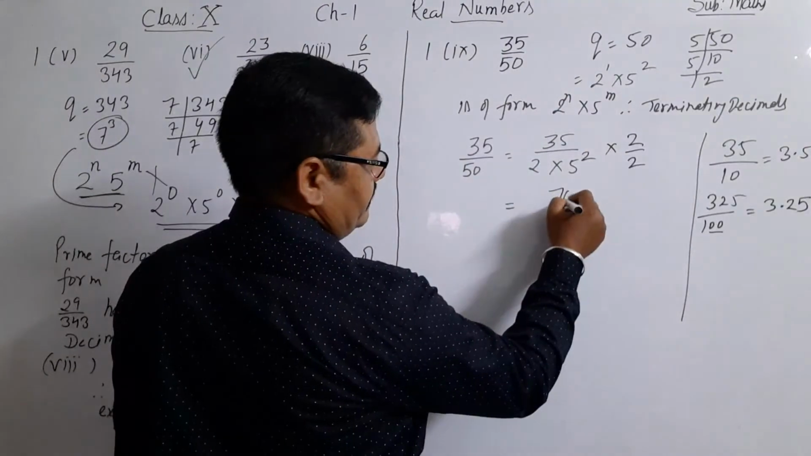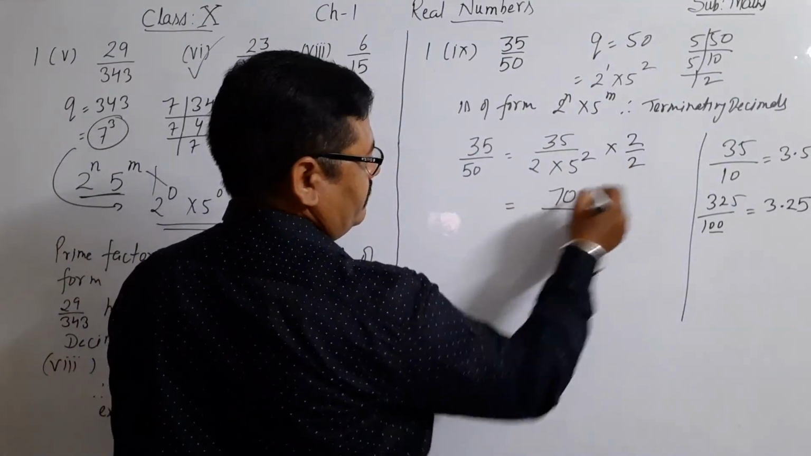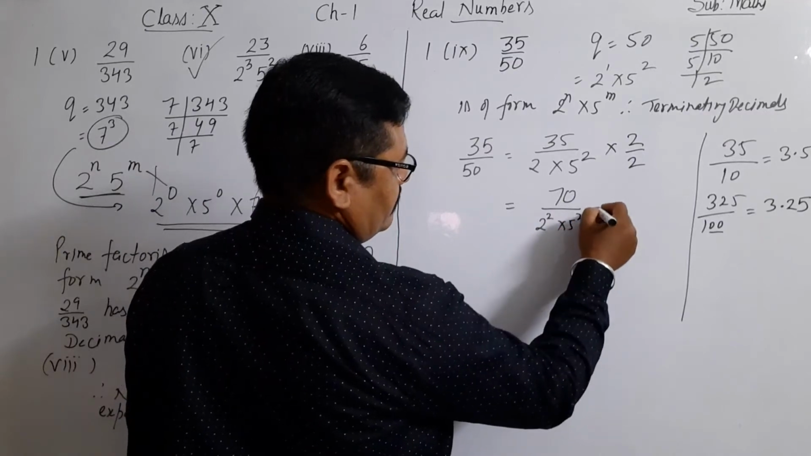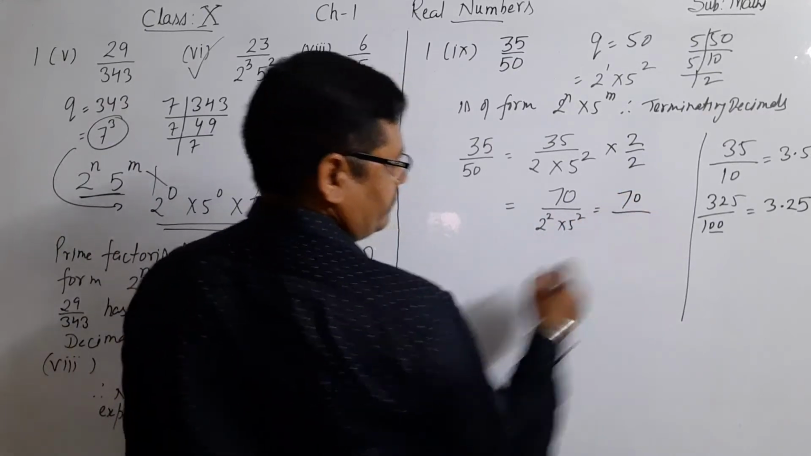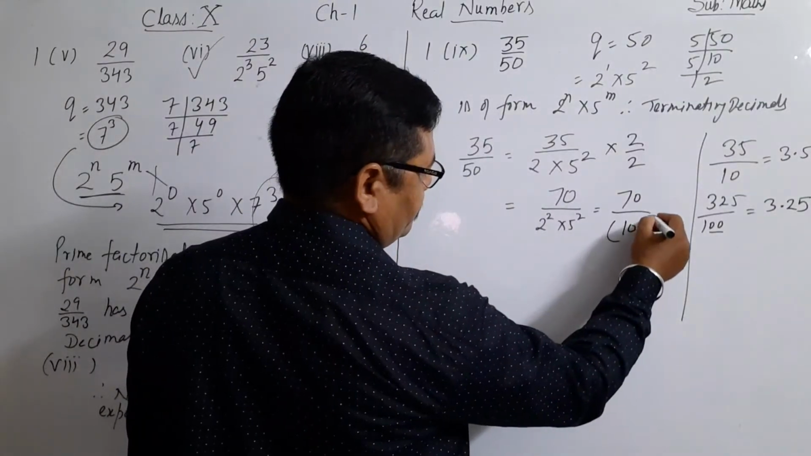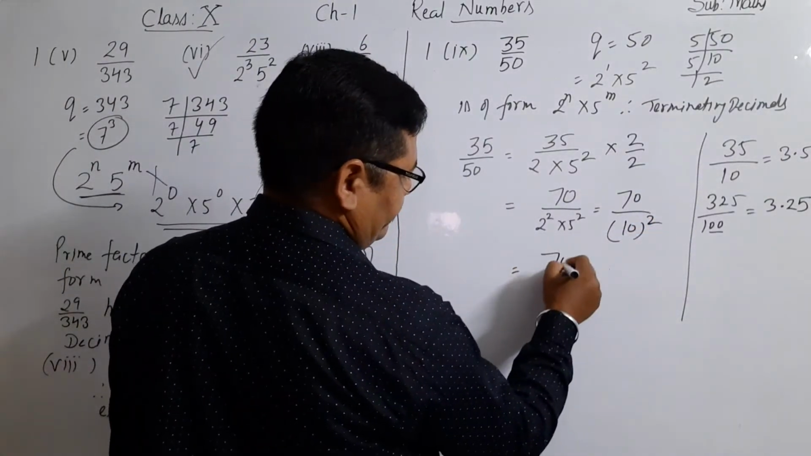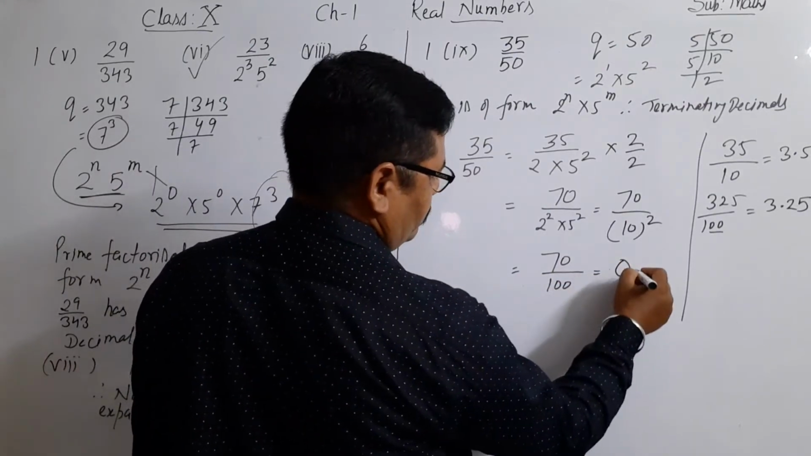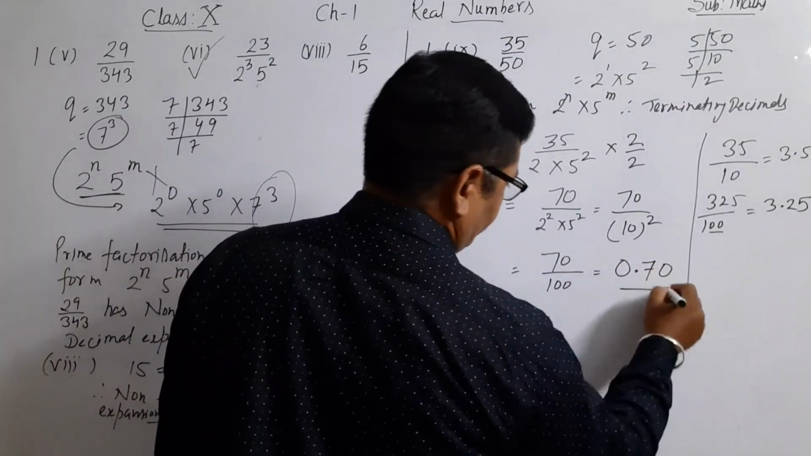Now the result is 35 2s are 70, over 2 square into 5 square. Powers same, so we multiply the bases: 5 into 2 is 10, so 10 raised to power 2. This is equal to 70 upon 100, which is equal to 0.70.